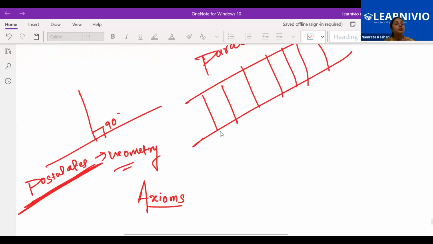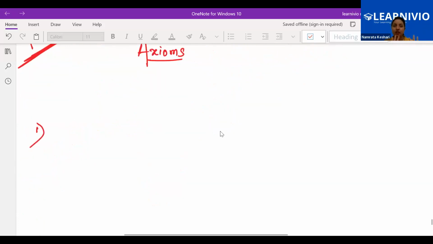But postulates, 5 postulates we will be discussing, and you are going to memorize them in sequence. Every time I call postulate 1, everybody is going to give the same statement, and when I say postulate 5, everybody is going to talk about the same statement, but not for axioms. For axioms, we have a set, a collection of axioms. You just need to memorize each sentence; sequence doesn't matter. And memorize means, first you need to be clear about what exactly it is trying to convey. Okay, let's take the axiom.